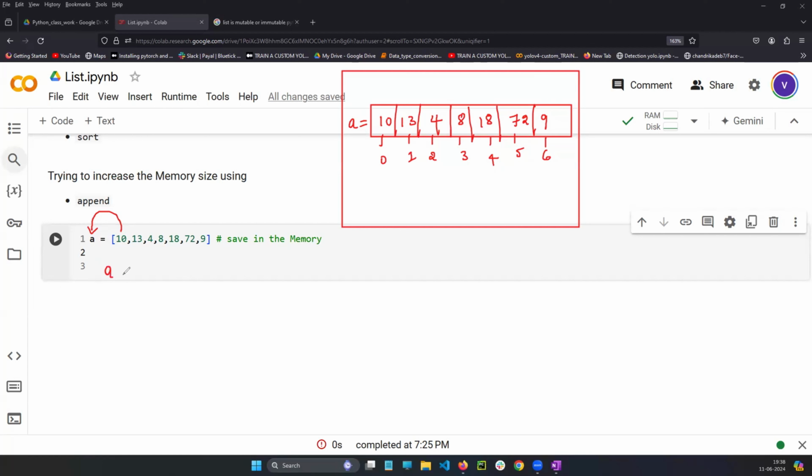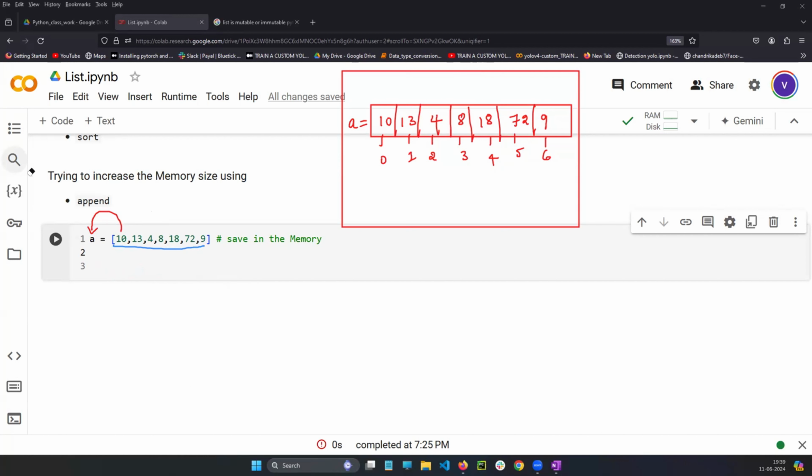Suppose I write a dot. What will this dot do? The dot will see what this variable a is. Listen very carefully. If you write something like a dot, the dot will see what a is. A is a variable which is holding the list. So all the list built-in functions will be shown in front of you. All the list built-in functions will be available in front of you.